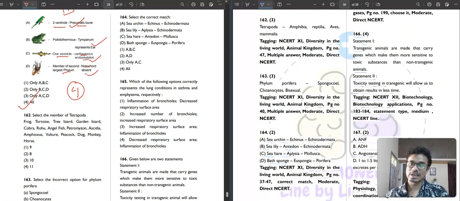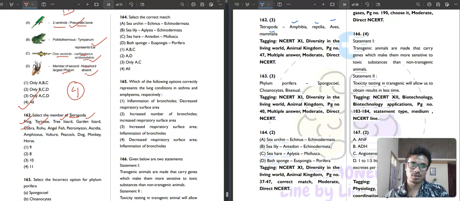Then question number 162. It is saying, select the members of Tetrapoda. What are the members of Tetrapoda? That is Amphibia, Reptilia, Aves and Mammalia. So you have to see: frog, tortoise, all these Amphibia and Reptilia, Aves and Mammalia. Tree lizard, garden lizard, cobra snake, Reptilia.